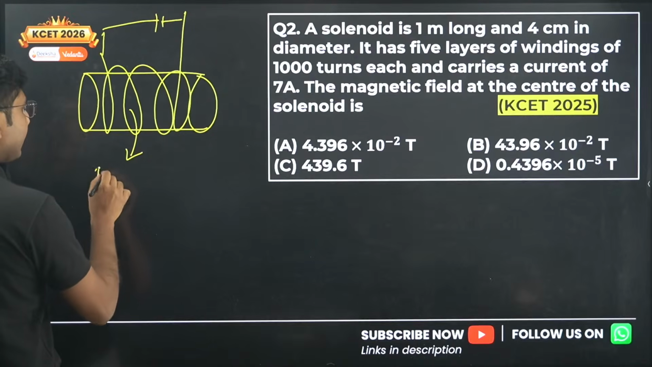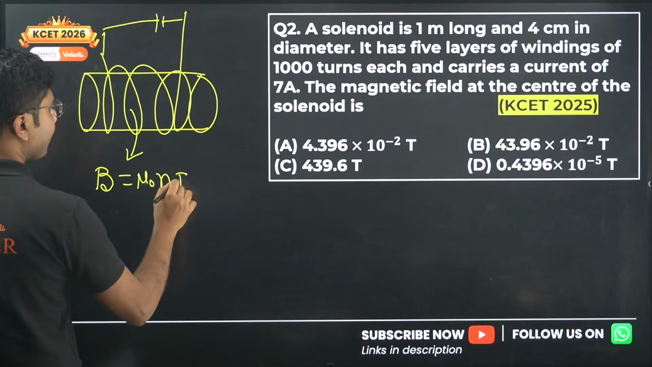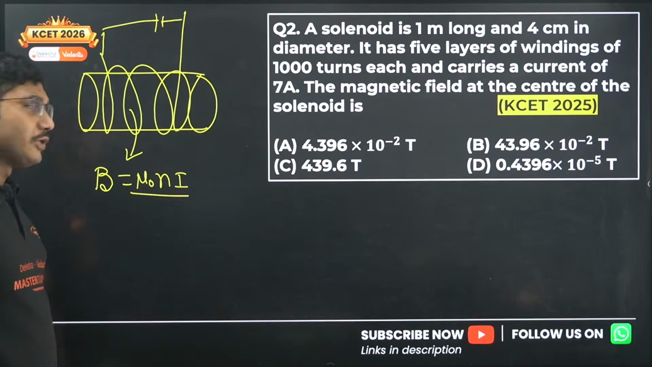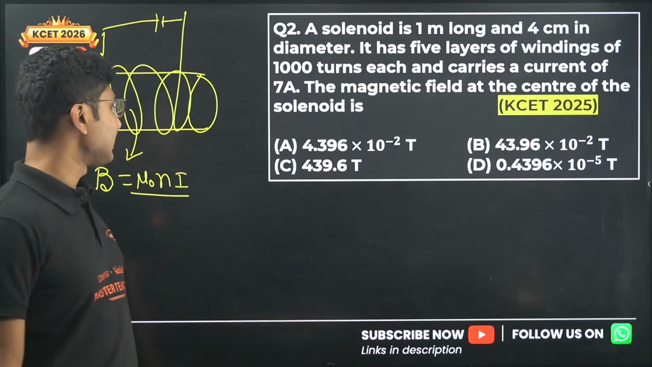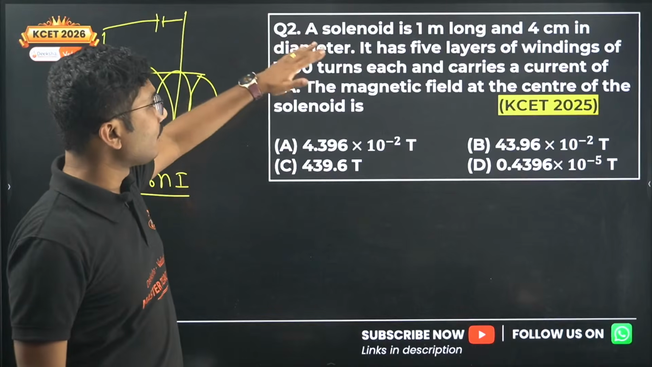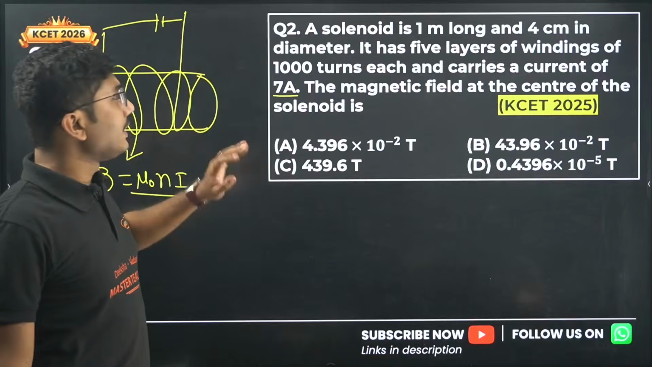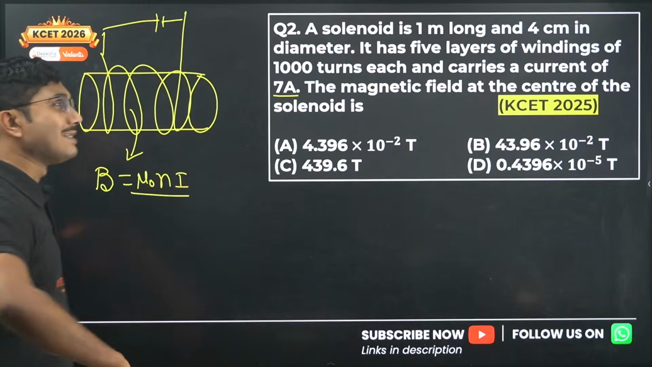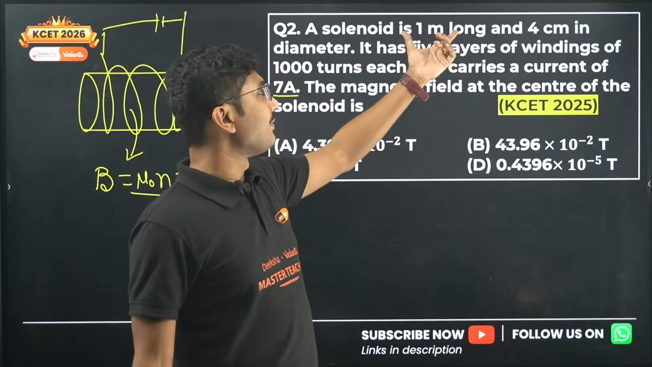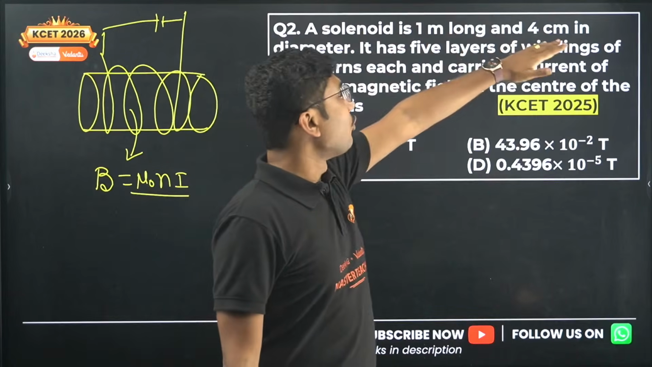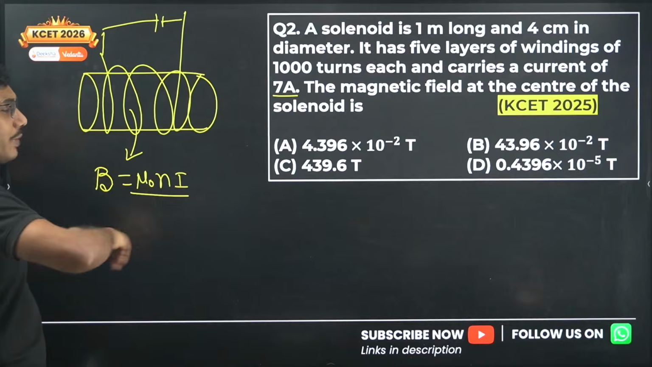current carrying solenoid is given by mu naught n i. So this is the formula that we are going to use. Mu naught's value we know, 4 pi into 10 to the power of minus 7. Current is given over here, 7 ampere. The only thing that you have to find is n, which is not directly given. What they have given is that length is 1 meter, 4 centimeter in diameter. Now diameter has no role to play over here.